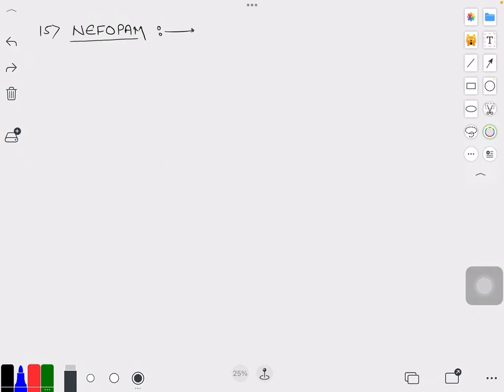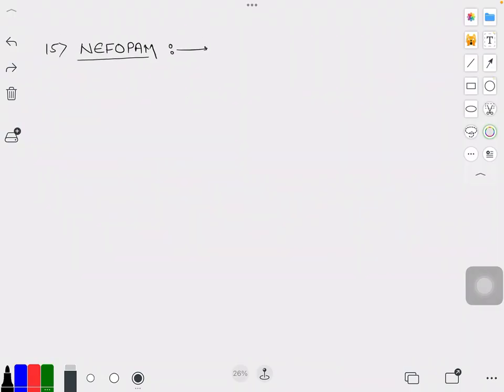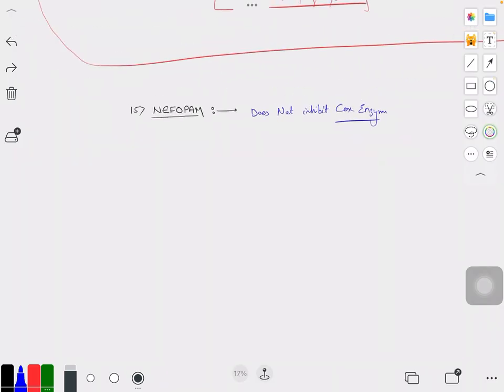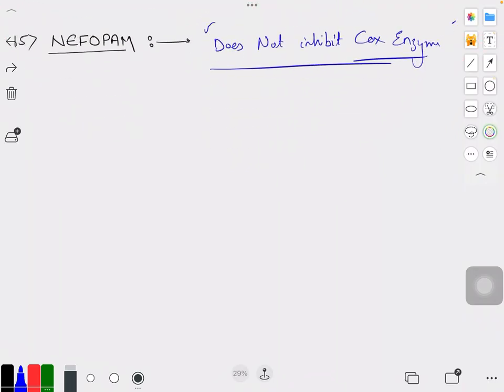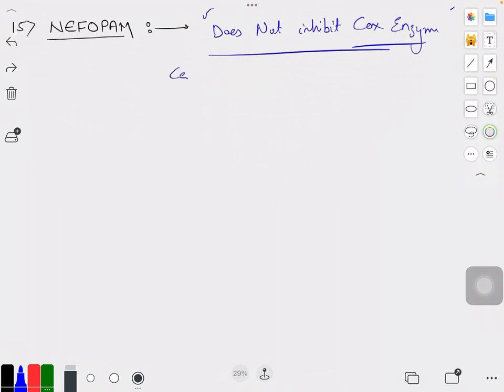So the final NSAID in this list is Nefopam. For Nefopam, we must know that it is the only NSAID which does not inhibit COX enzyme. It doesn't matter whether it is COX-1, COX-2, or COX-3, it does not inhibit. So how does it act? It acts centrally.